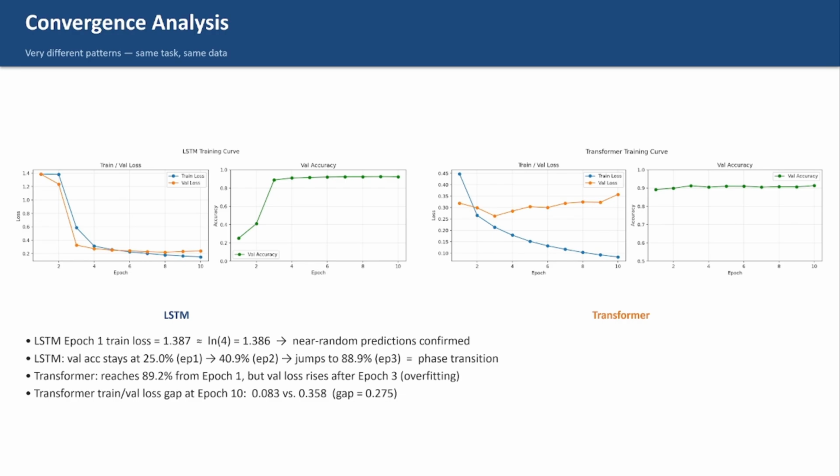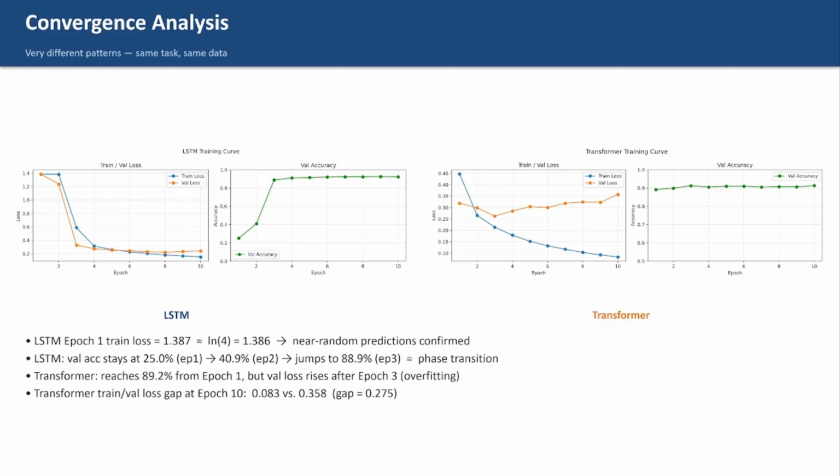Now, let's look at how the two models actually learned over time. For LSTM, training loss at epoch 1 was 1.387, which is almost exactly the natural log of 4, the loss you get when a 4-class model is just guessing randomly. Validation accuracy was 25% at epoch 1, 40.9% at epoch 2, then suddenly jumped to 88.9% at epoch 3. We call this a phase transition, where the model stays near random and then starts working almost all at once.